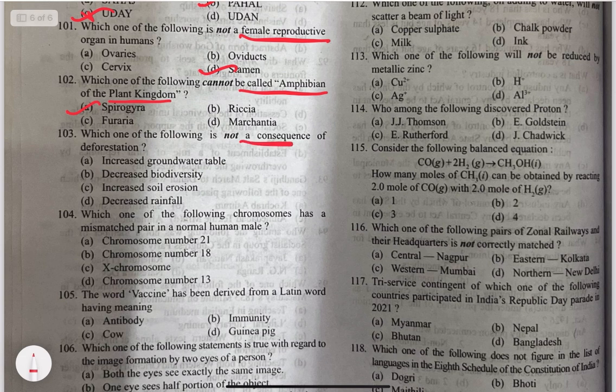Question 1 or 3. Which one of the following is not a consequence of deforestation? It's very easy. You can find it yourself. Increase in groundwater table.